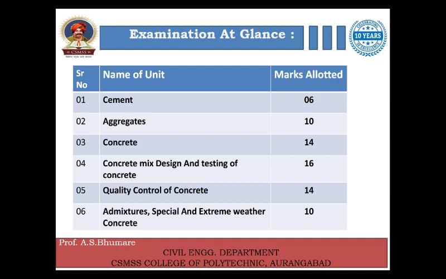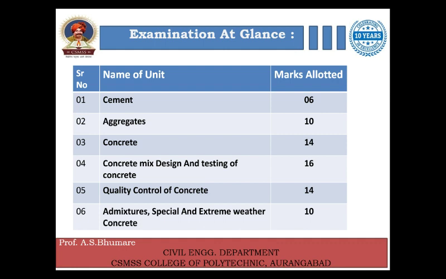So the first chapter, cement, is allotted 6 marks out of 70. Second chapter, aggregates, is allotted 10 marks out of 70. Third chapter, concrete technology, 14 marks. Fourth chapter or unit, concrete mix design and testing of concrete, 16 marks.